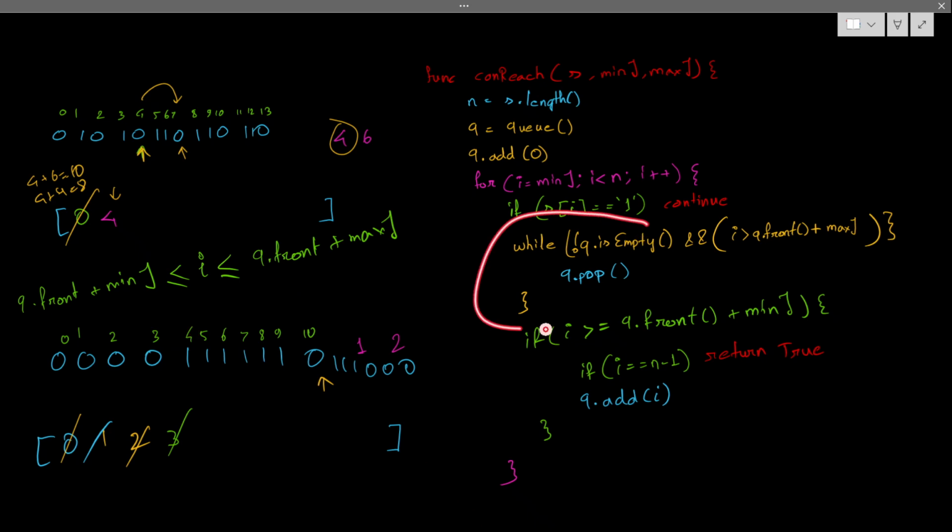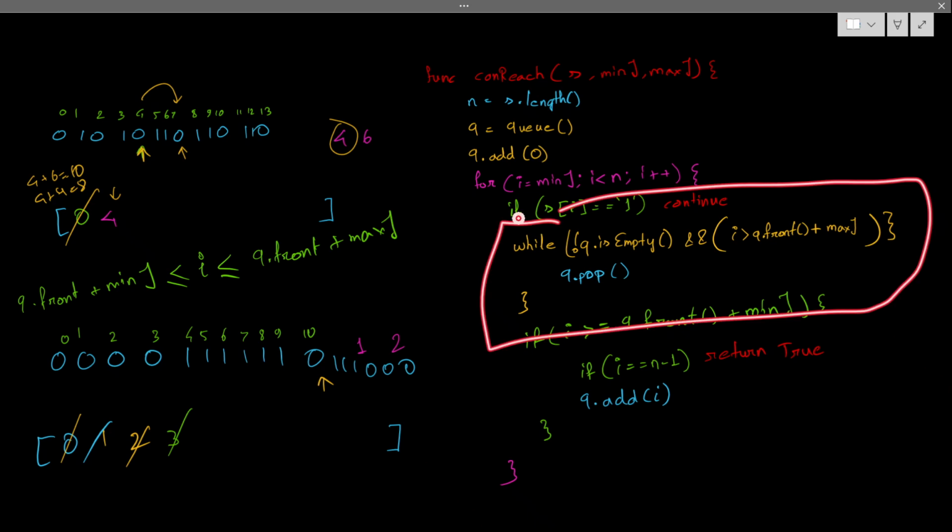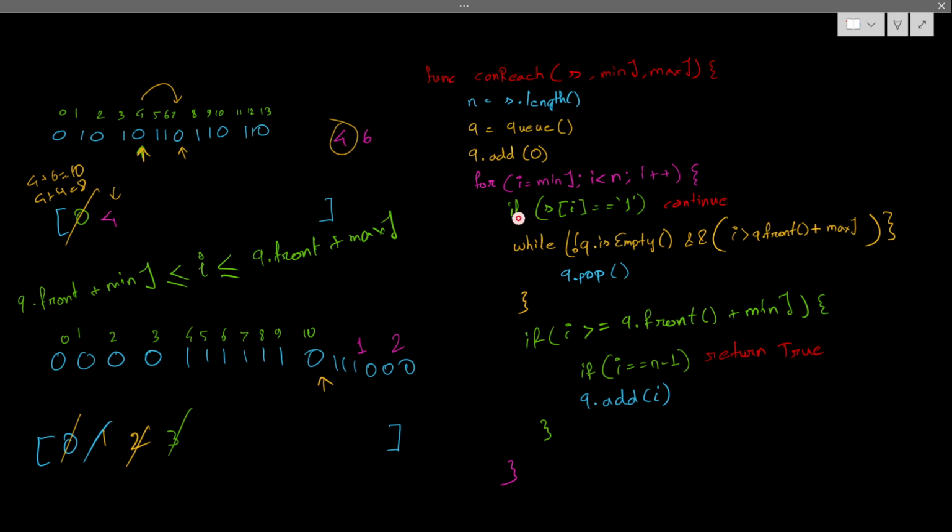So what does the first loop actually validate? It validates whether my current index is in the range of any reachable index.